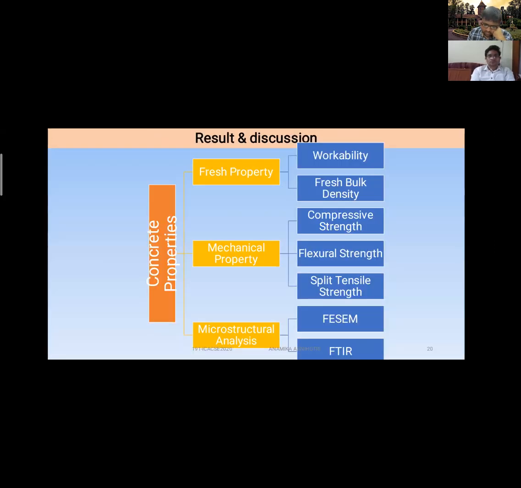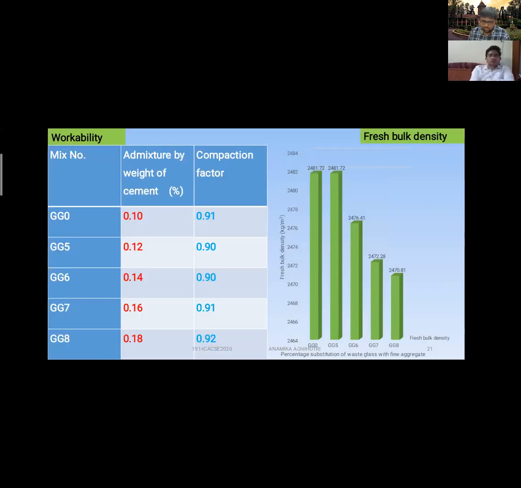So now coming to the most important part of this research, what we found from the results. In fresh properties, we found workability and fresh bulk density, and in mechanical properties, all the strengths, and then microstructure analysis. As we can see in workability, we are increasing the amount of admixture, and the compaction factor is constant. By controlling the amount of superplasticizer, we made the compaction factor constant, because workability was continuously decreasing. The reason behind it may be due to sharp edges of the waste glass in the concrete mix.